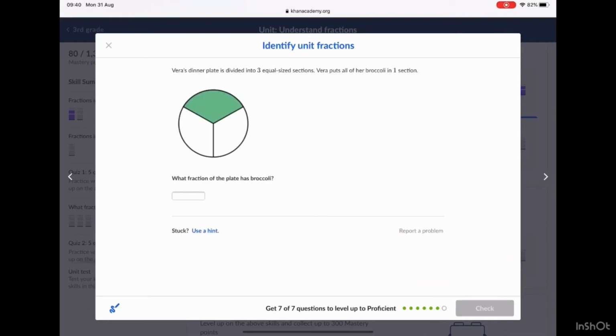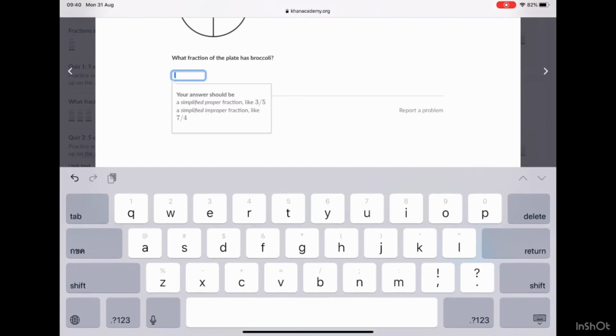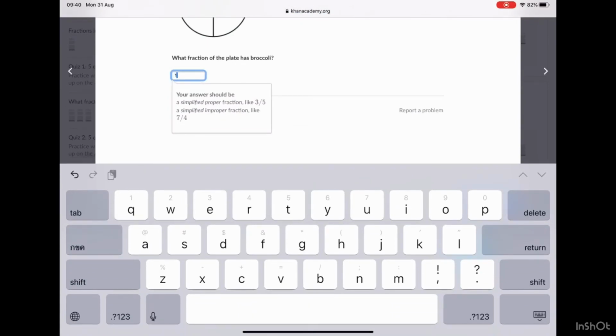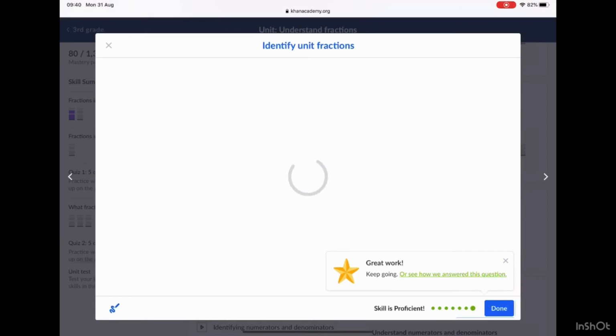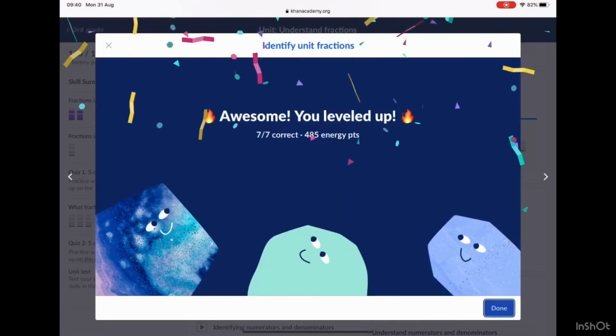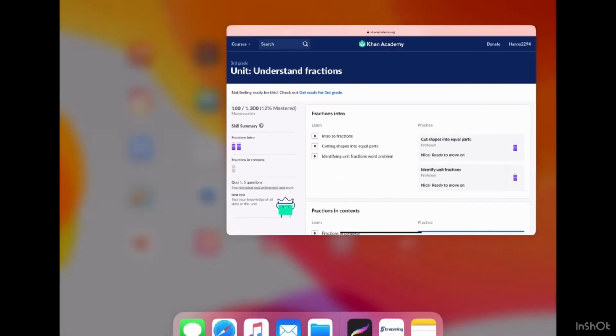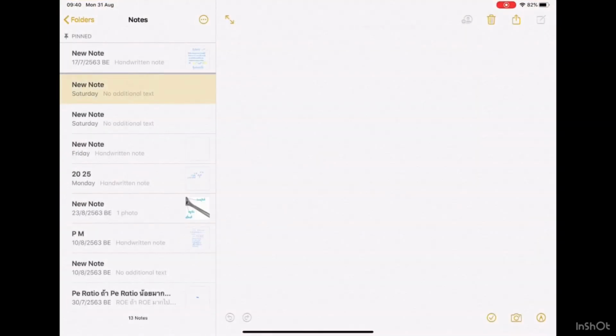A dinner plate is divided into 3 equal sections, and she puts all her broccoli in one section. What's the fraction of the broccoli? As you can see, it's 1 of 3. She put 1 in all the 3, so it's going to be 1 out of 3. I was correct, and I did really good. Next week I'm going to explain more about this.